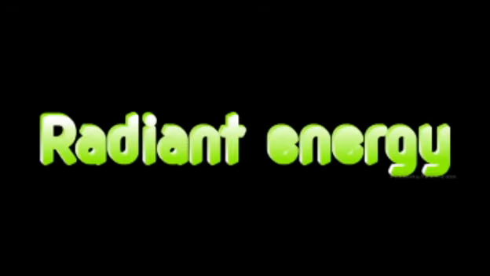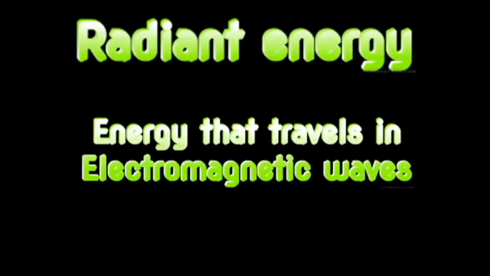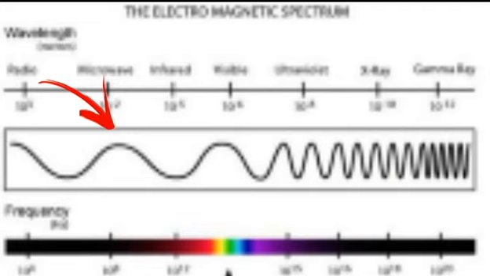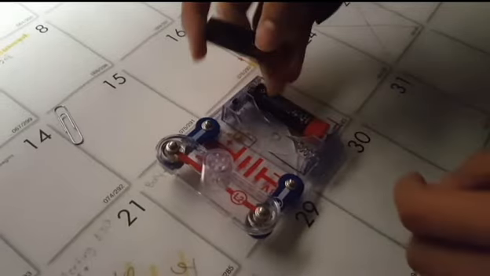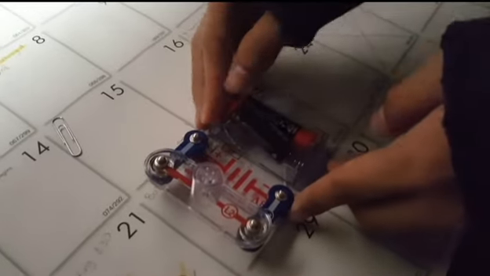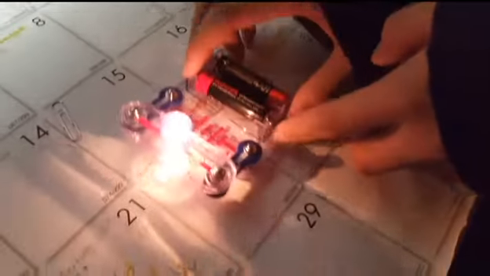This allows me to move on to the next type of energy, radiant energy. Radiant energy travels in electromagnetic waves. As an example, microwaves, light bulbs, and X-rays are all examples of electromagnetic waves. So this light bulb is sending electromagnetic waves, which are visible, and therefore illuminates the room.